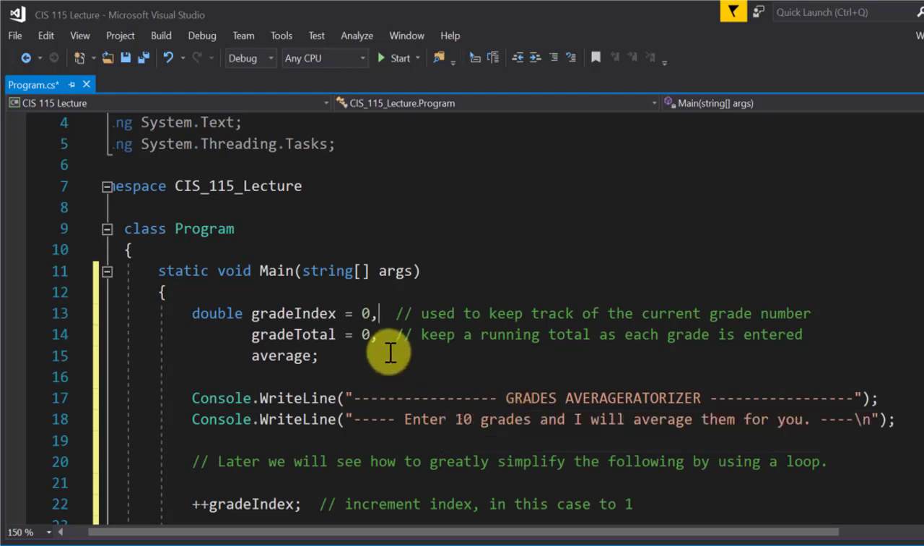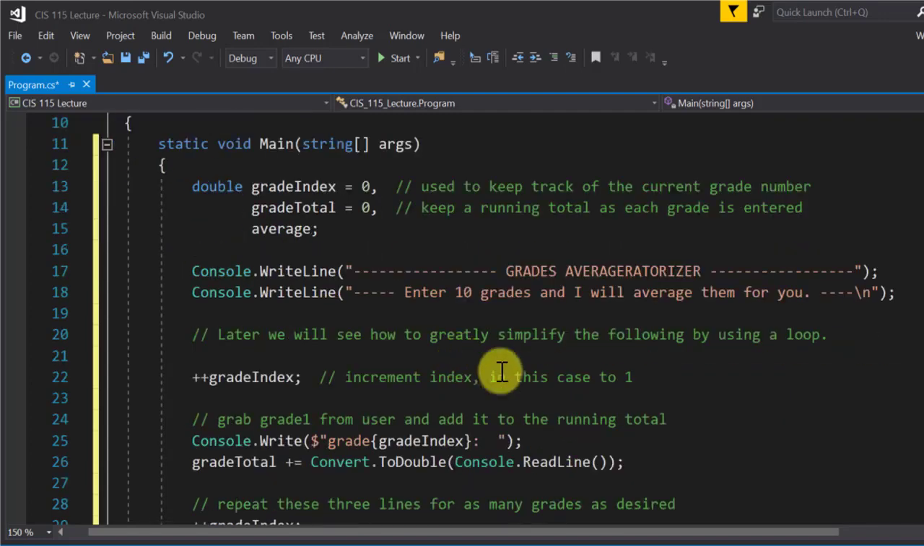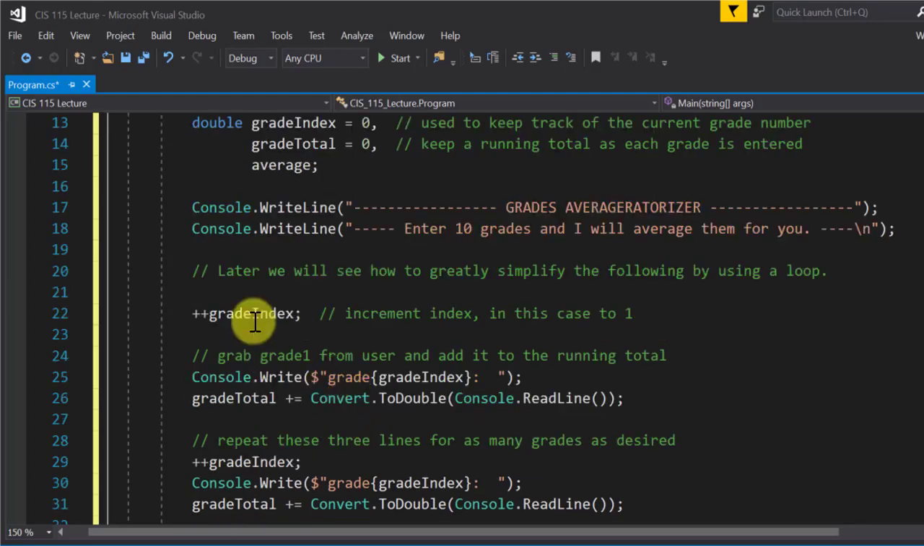Again, I'm going to have grade total set to 0 to begin with. Same thing as it was in the last version, and average is also the same, no difference there. So we come down, first thing I'm going to do is increment grade index. So remember, plus plus, that's pre-increment. That means take grade index, add 1 to it. Okay? So that's going to make it 1. Now, in case you're wondering, yes, I could have just initialized it up here to 1 and wiped this line out. But what I want to show you is a pattern that I'm creating here. So increment it to 1.